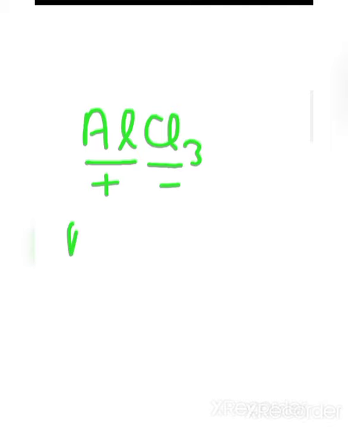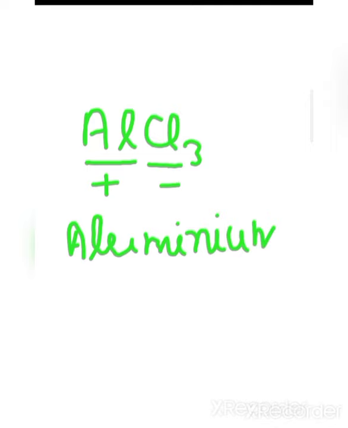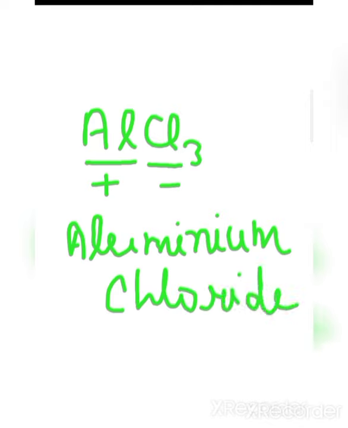Al shows only one kind of valency, plus 3, so it gets its general name, aluminium, and Cl is named chloride. So the name of AlCl3 is aluminium chloride.